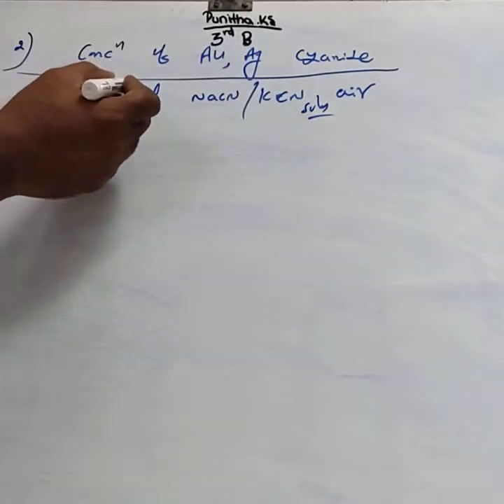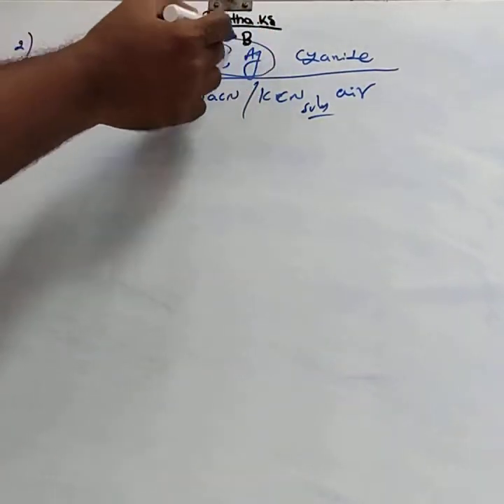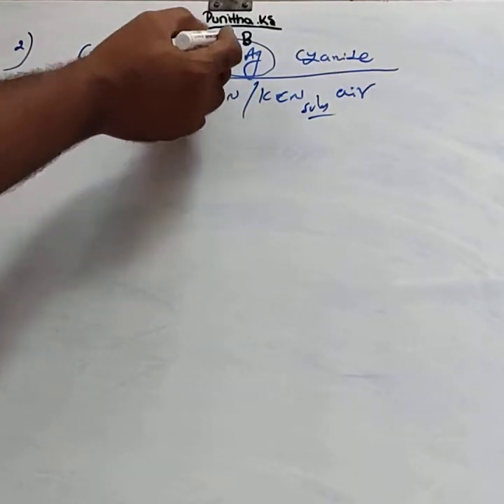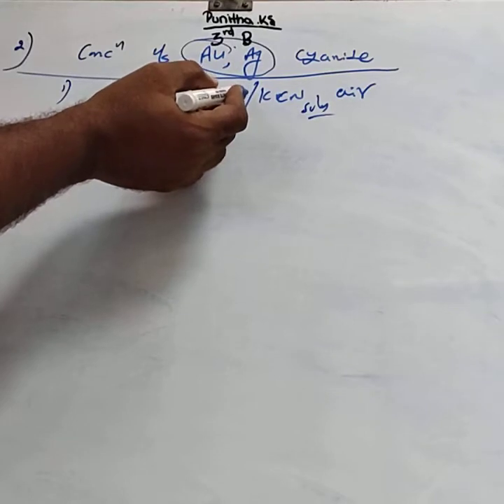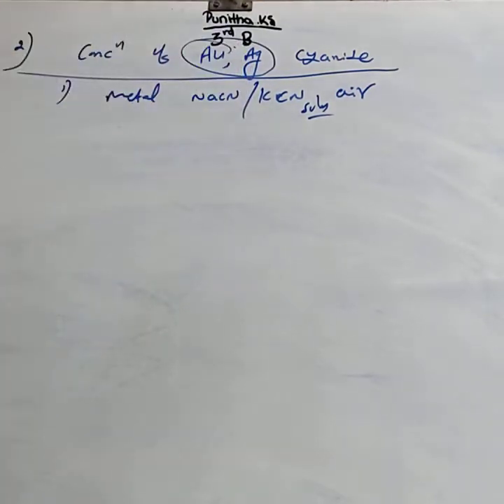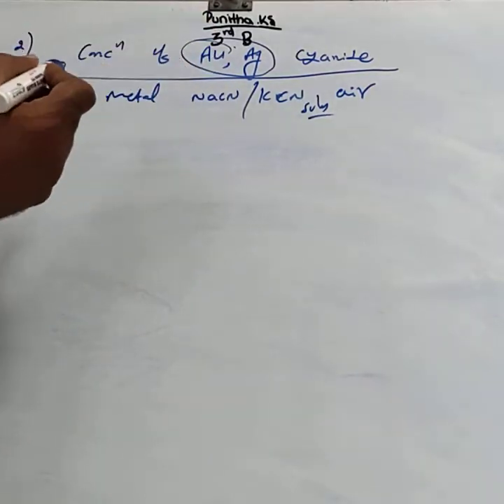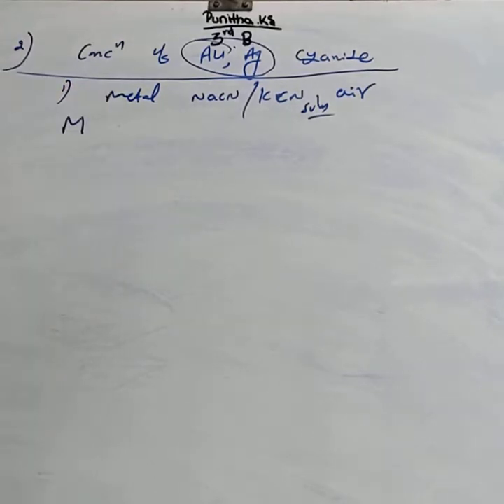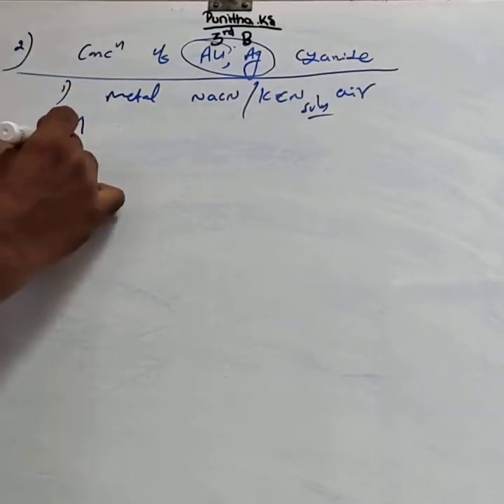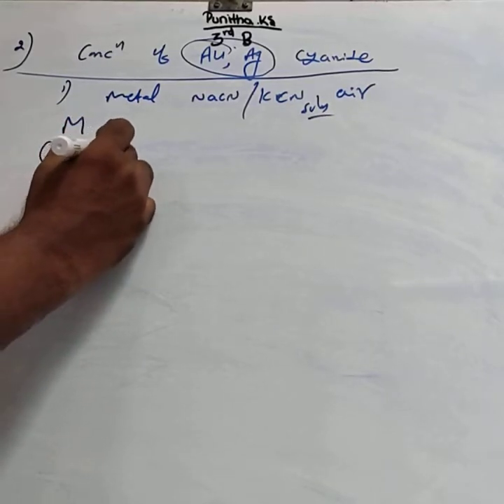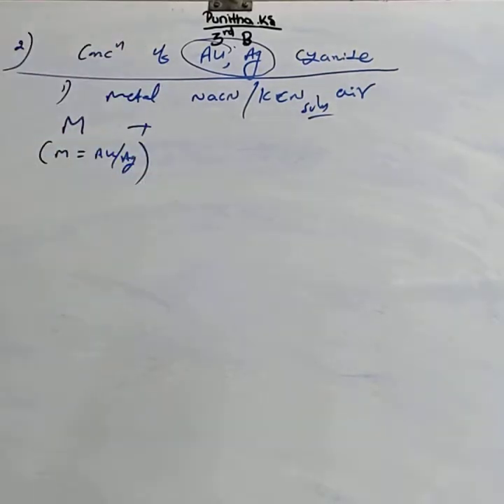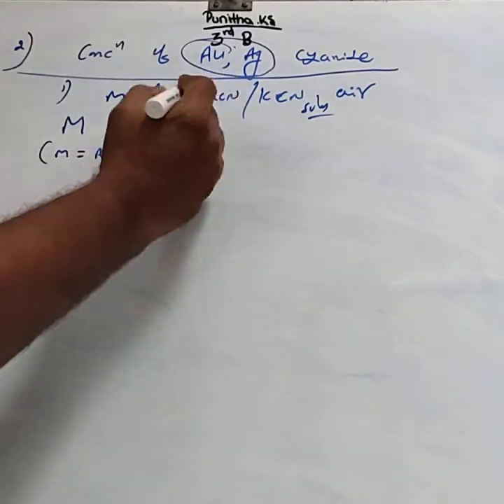Only pure metal gets dissolved in this cyanide solution, while impurities are insoluble and can be separated by filtration. For this step, you have to write the reaction. In our syllabus, the general equation is given, where M is taken as either gold or silver. M plus, and again they give the ionic equation.